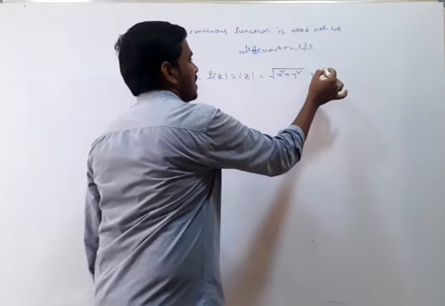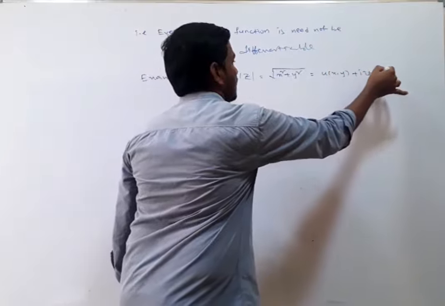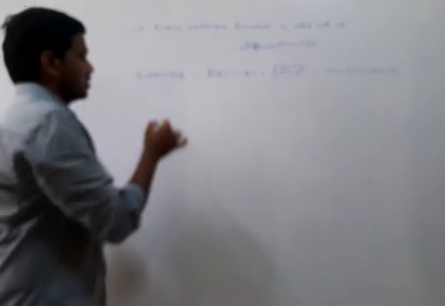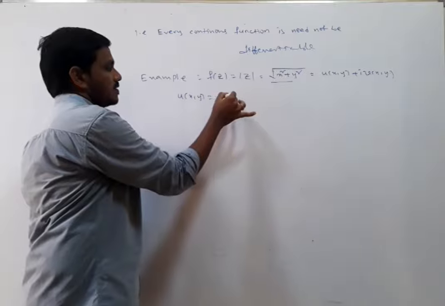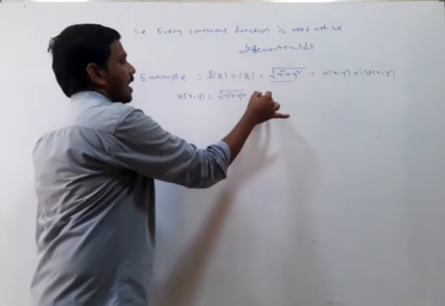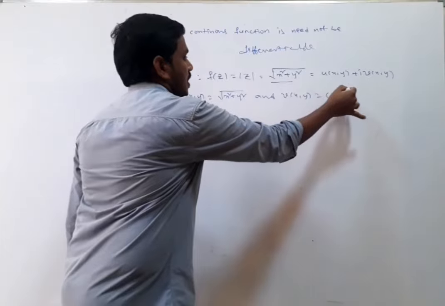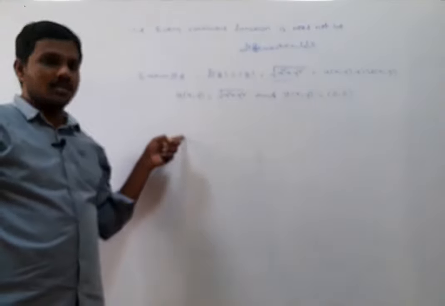This can be written as u of x comma y plus i v of x comma y. We only have a real part, we don't have any imaginary part. So I am taking u of x comma y equal to the square root of x square plus y square, and v of x comma y equal to 0. I am going to check the continuity and differentiability at 0.